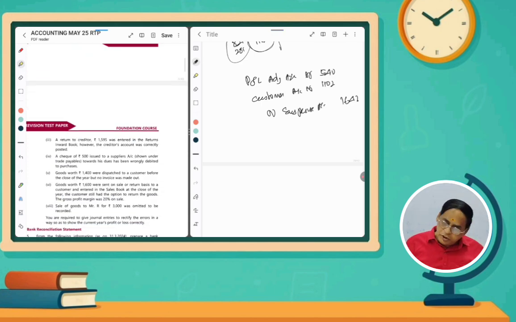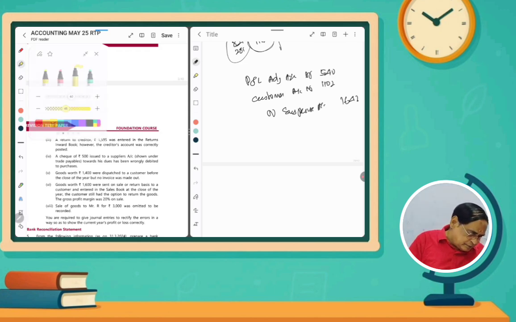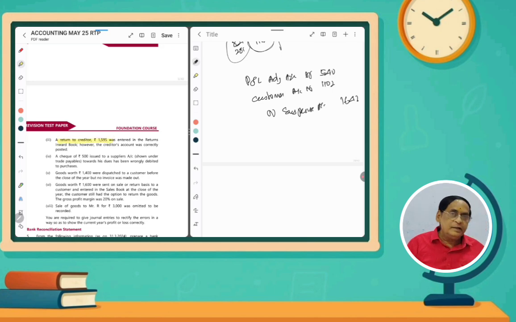Next one, the return to creditor. Return to creditor means what? Whether it is a purchase return or sales return, first of all you should understand. Creditor means seller. Creditor means supplier. So that means purchase. If you are returning goods to the creditor, that is a purchase return. First you should understand the purchase return.